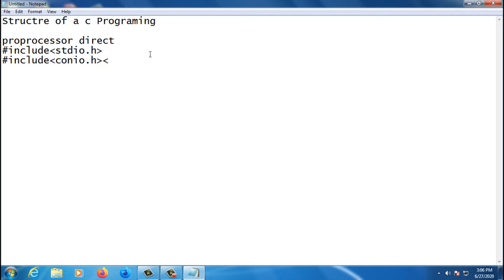So you use all those header files. This is all the preprocessor directive section. In that section we use all those header files.